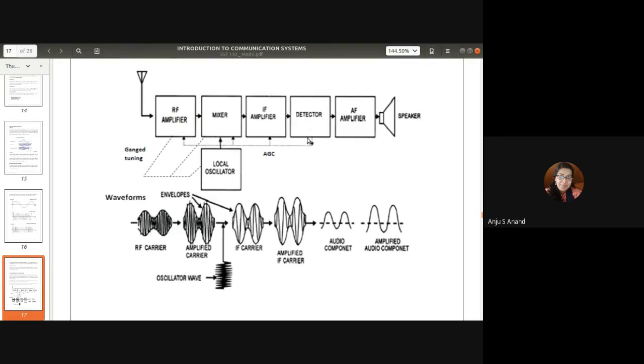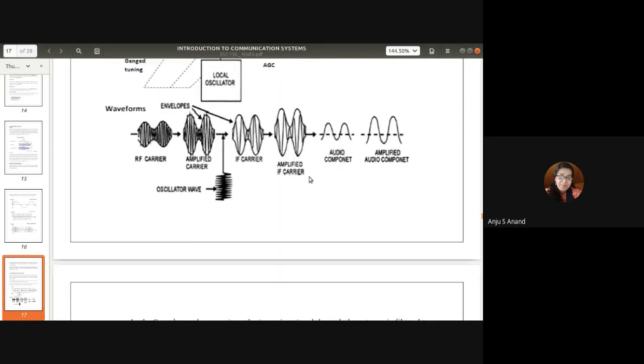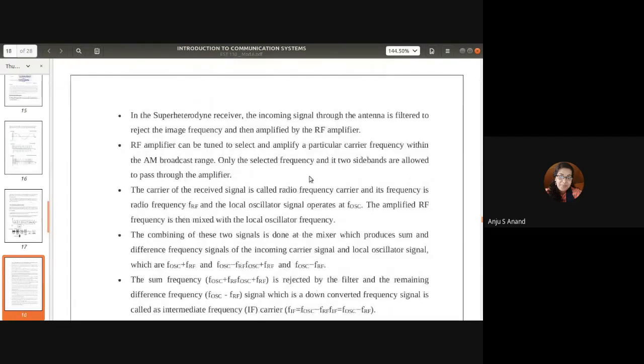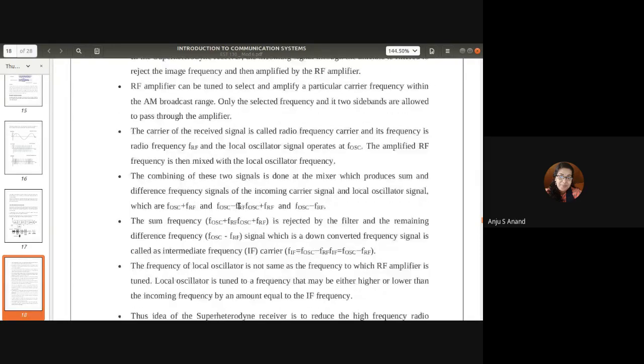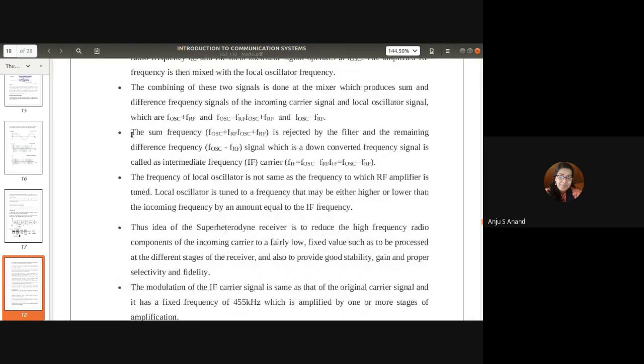Now our original signal is recovered from the wave. The last is the AF amplifier, which amplifies our extracted message signal and gives it to the speaker. Here I'm explaining each block, and its functions are well explained in these points.